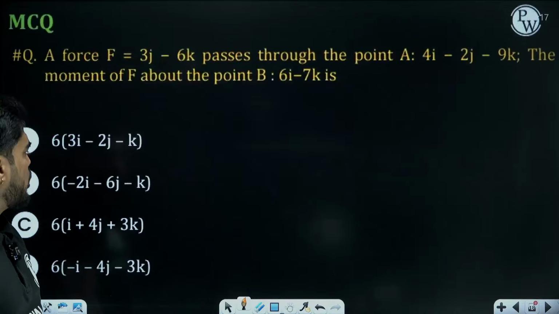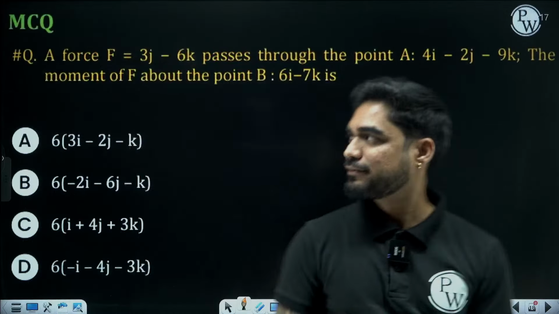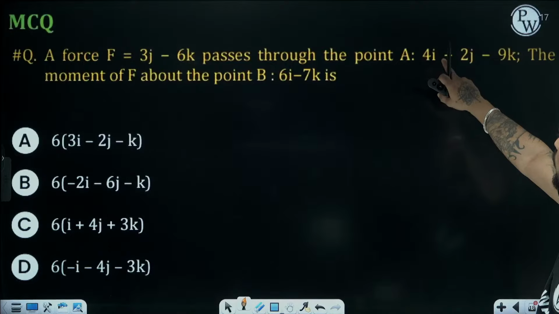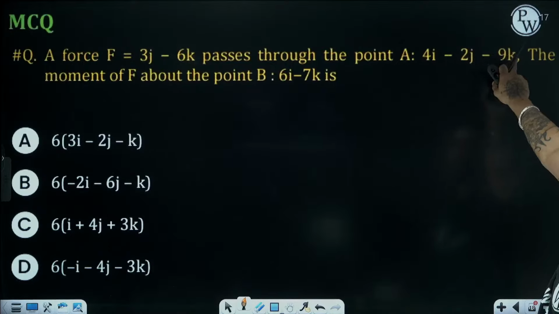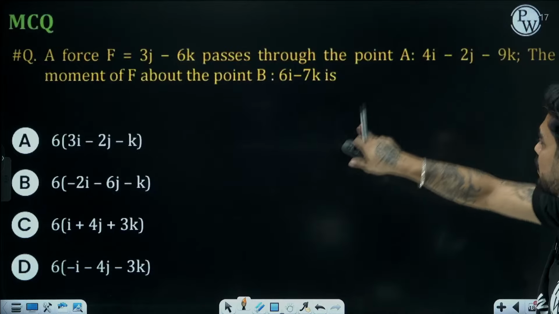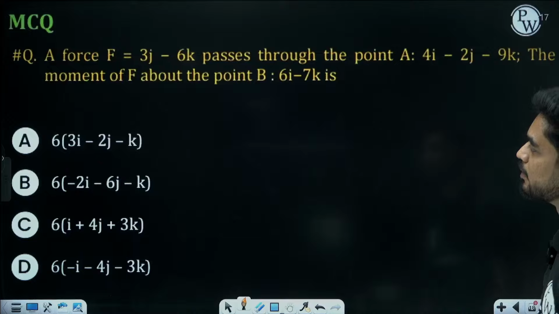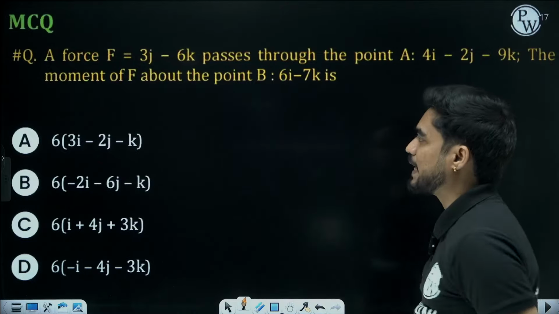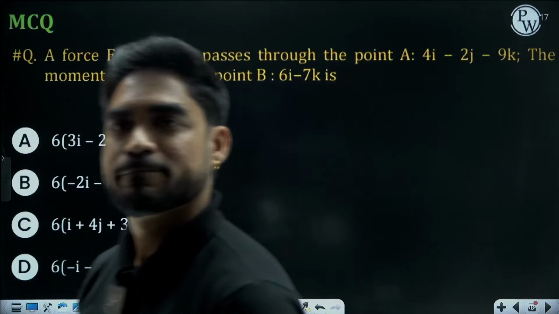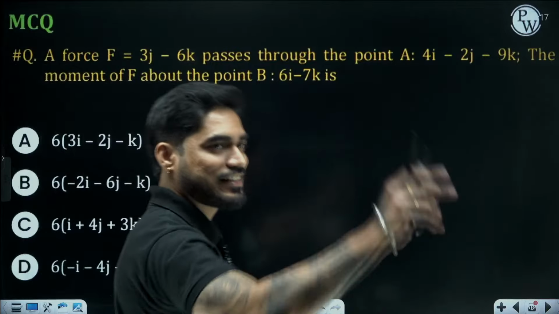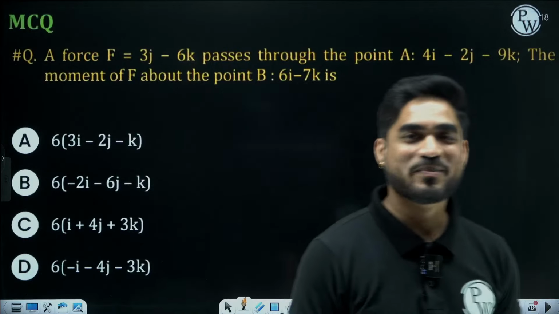Okay. Moving on to the next question, and this is a basic one. A force F equal to 3j minus 6k passes through the point A equal to 4i minus 2j minus 9k. So this is the point through which the force is passing. Moment of F about the point 6i minus 7k is.